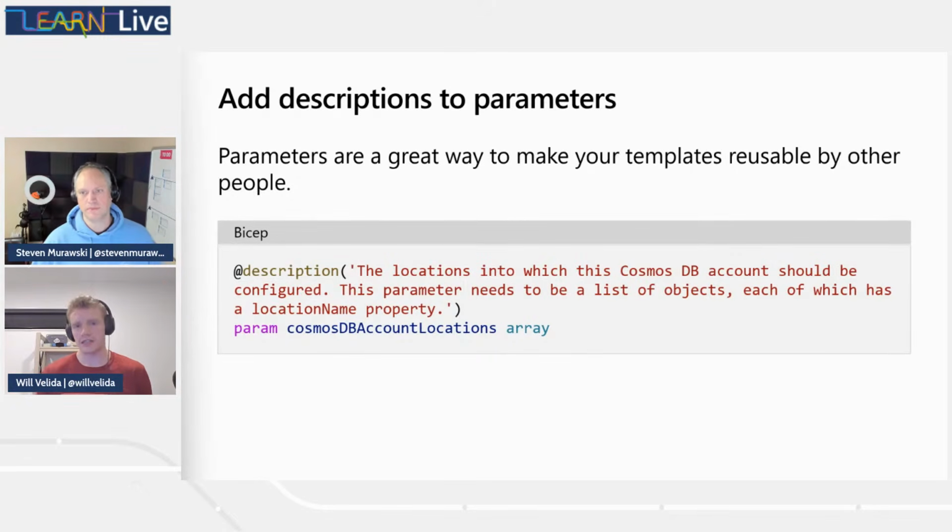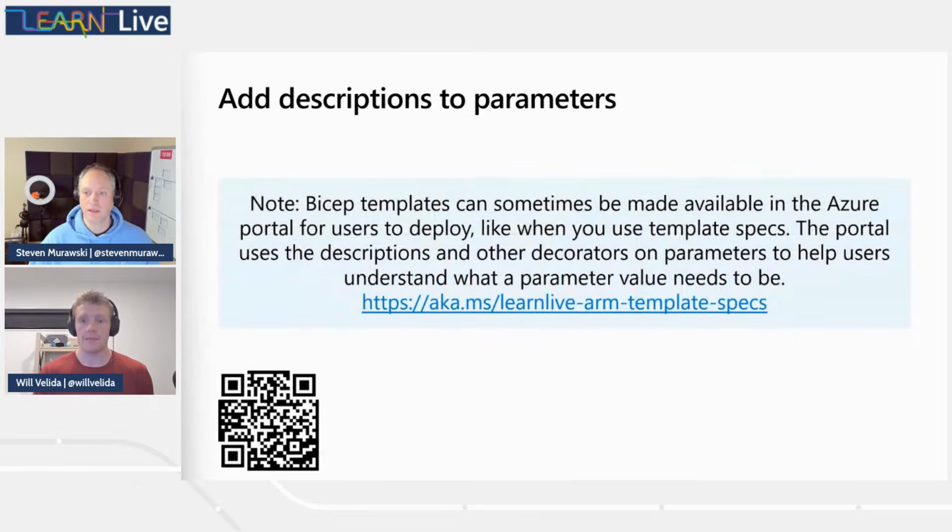It's really good practice to actually provide descriptions for your parameters, because again, it makes your parameters a little bit more easy to understand. It can really guide the user and the developer, whoever's using that Bicep template, to understand the purpose of that parameter and provide them with the information of what the value for those parameters needs to be. There is a thing to note when adding descriptions to our parameters, Stephen.